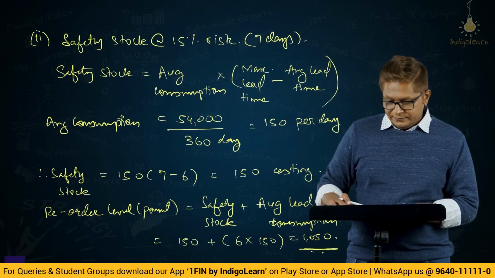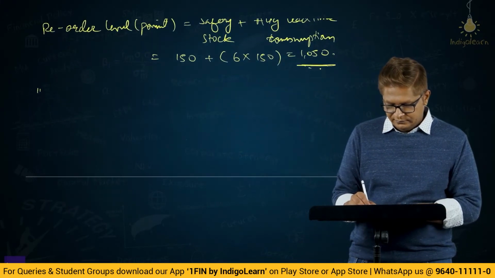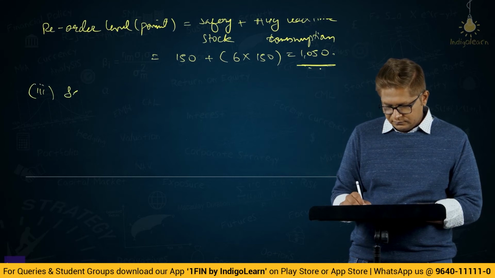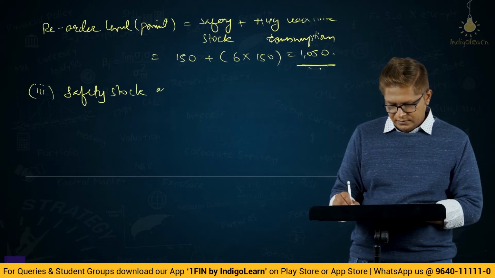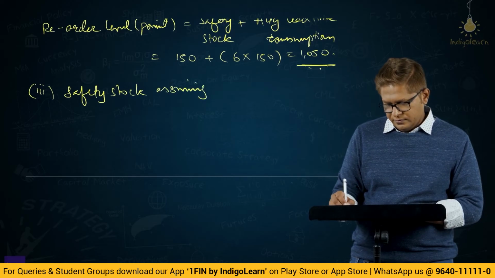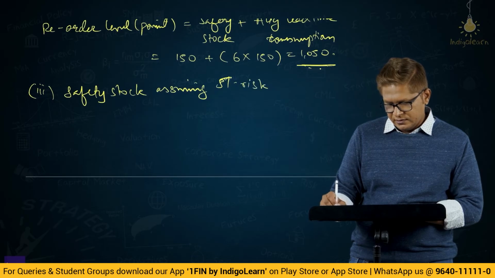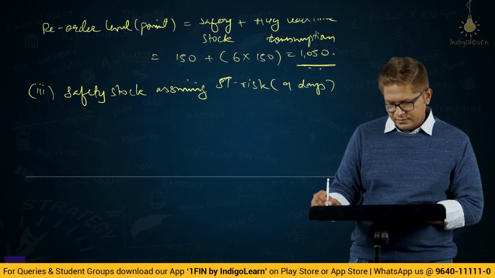Bit number 3. Safety stock assuming 5% risk. So we will have to go with 9 days.